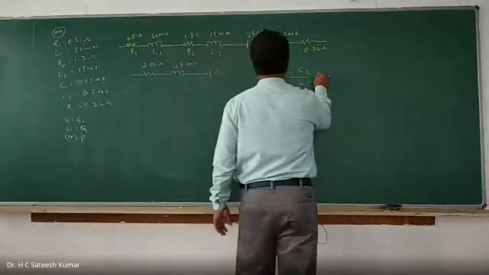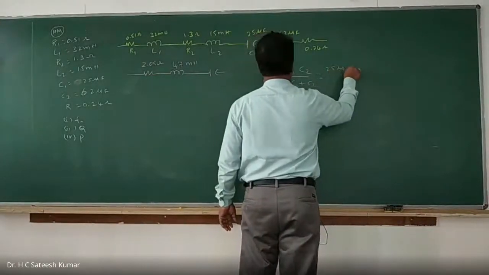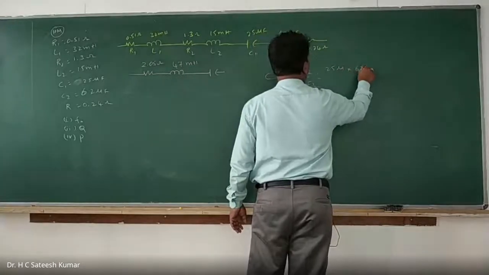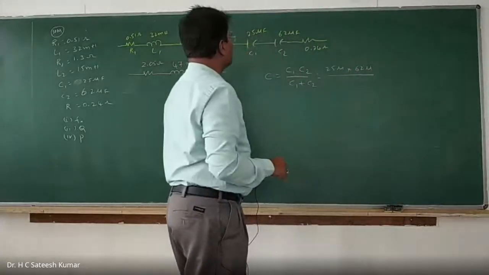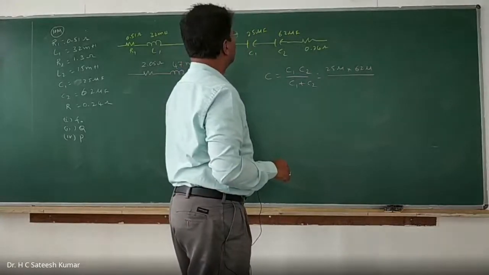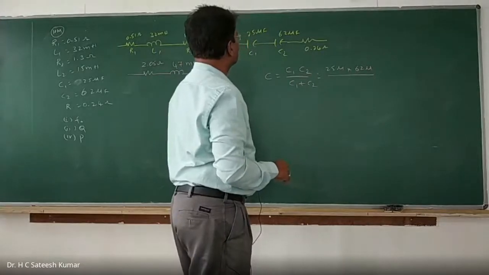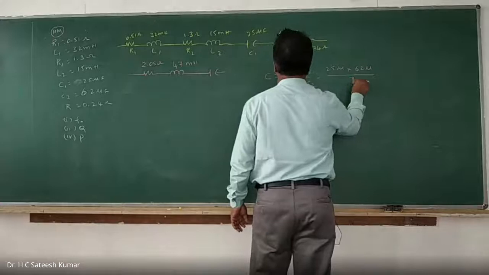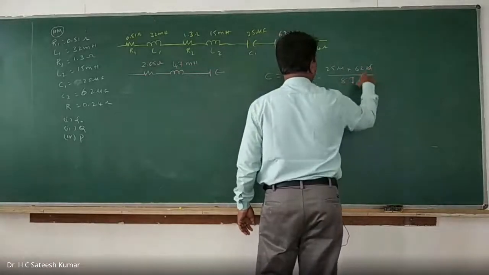That is C1, which is 25 micro, into 62 micro, divided by C1 plus C2, which is 25 plus 62, that is 87. The micro gets cancelled.